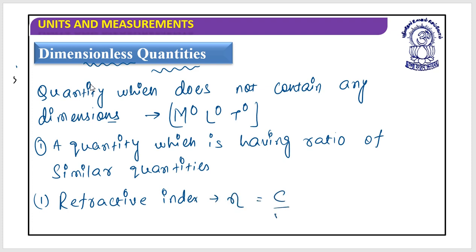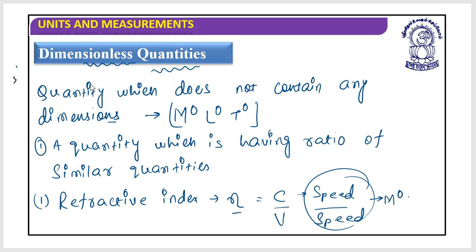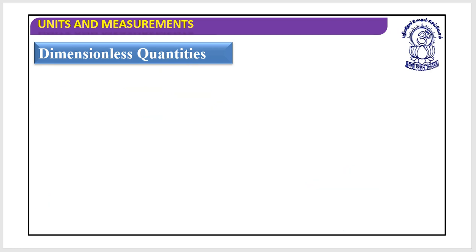It is a ratio of c to v. What is c? Speed of light in air or vacuum. What is v? Speed of light in a medium. So this is speed, and this is speed, so these two would cancel each other, and so the refractive index has no dimensions. This is m0, l0, t0. Got it? Which quantities other than the refractive index are considered dimensionless quantities?